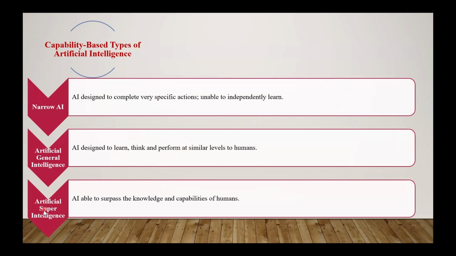Last category is the artificial super intelligence. By the name super, it has power beyond the human being. This type of AI is able to surpass the knowledge and capability of human beings, meaning it can perform operations beyond the human being.